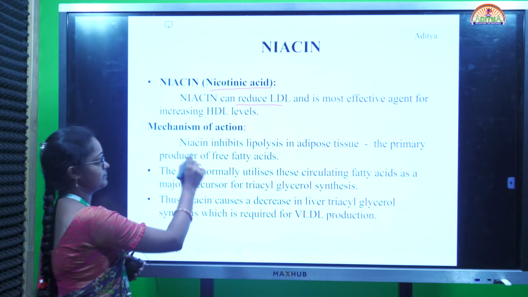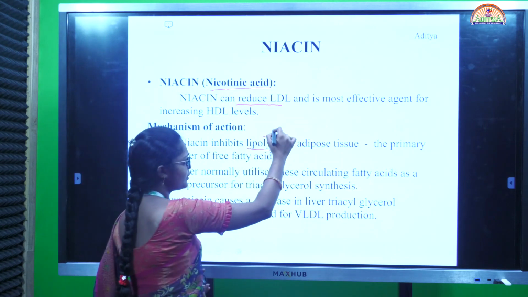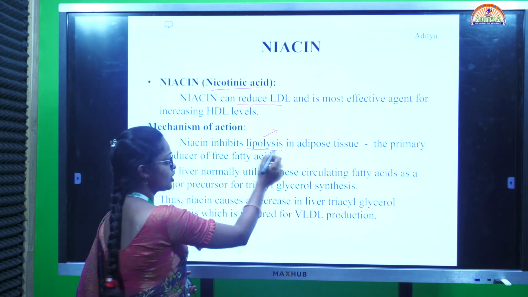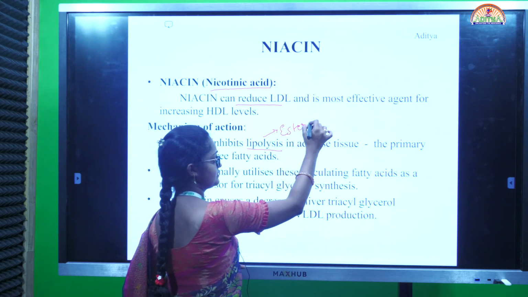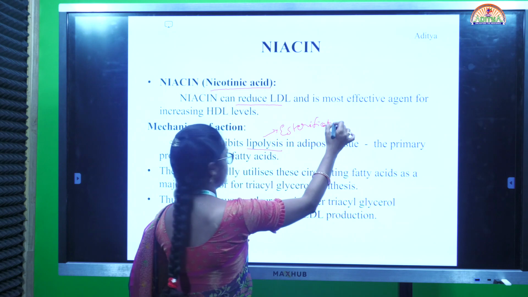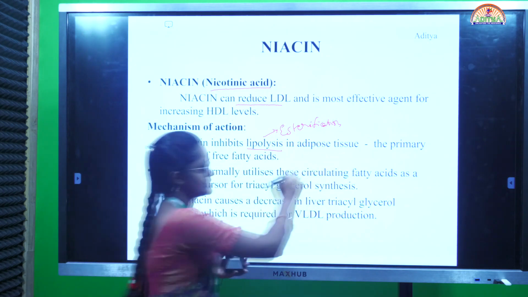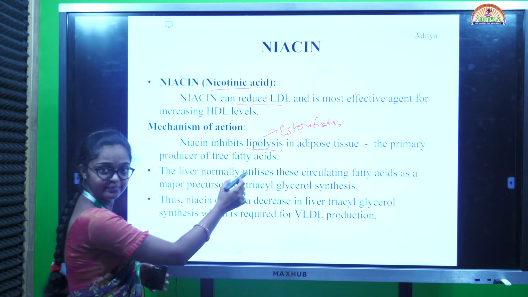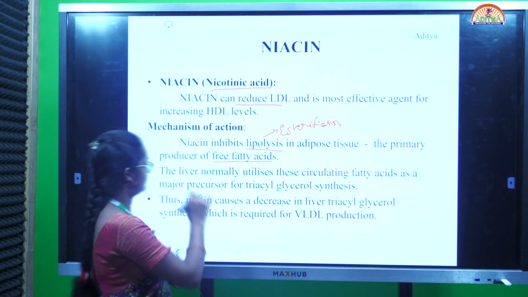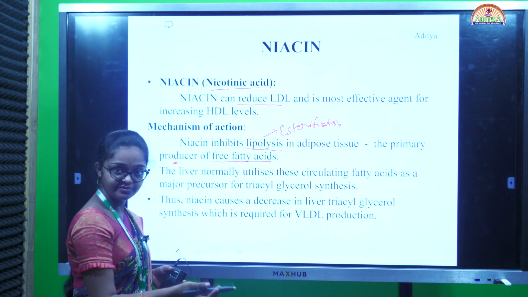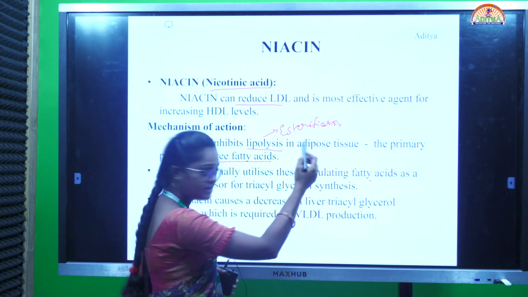Here we have seen niacin inhibits lipolysis, that means esterification. Lipolysis means breakdown of lipids, or it is also called esterification. Niacin inhibits esterification in the adipose tissue. Already I have explained that adipose tissue is the primary processor for the formation of free fatty acids. The liver normally utilizes the circulating fatty acids from the adipose tissue.